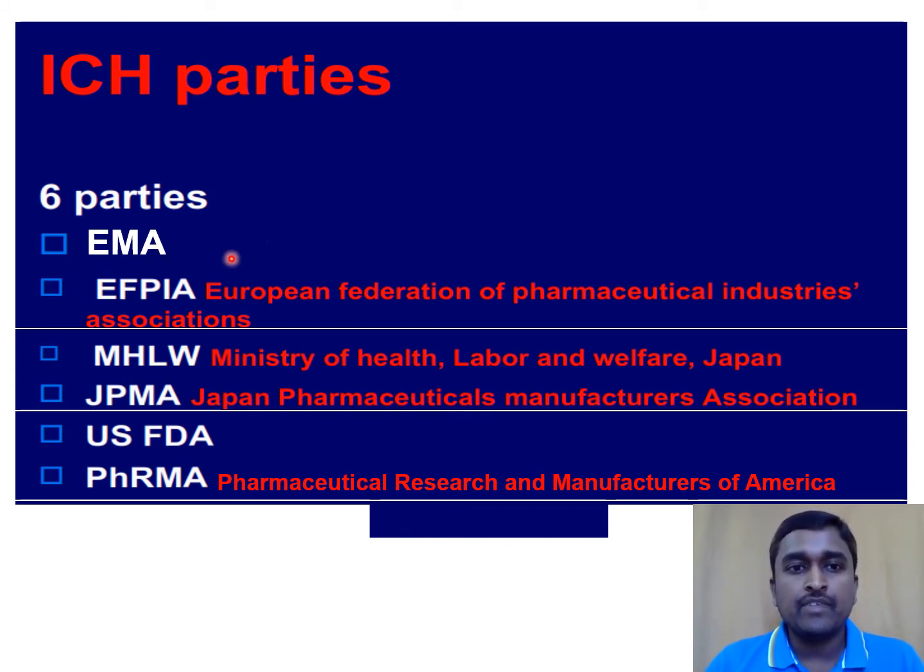Here, for Europe, the European Medicines Agency is the regulatory agency, and the industrial partner is the European Federation of Pharmaceutical Industries and Associations. Similarly, in Japan, the Ministry of Health, Labour and Welfare is the regulatory agency, and the Japan Pharmaceutical Manufacturers Association is the industrial partner. In the United States, the Food and Drug Administration is the regulatory agency, and the industrial partner is Pharmaceutical Research and Manufacturers of America.